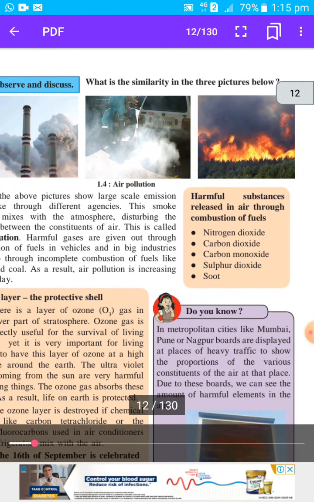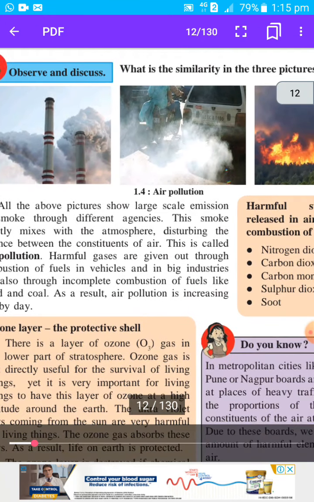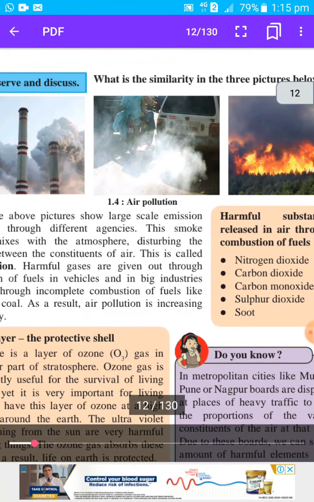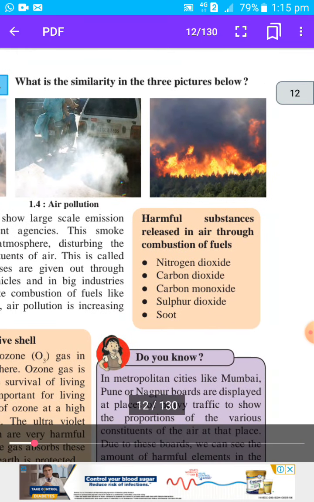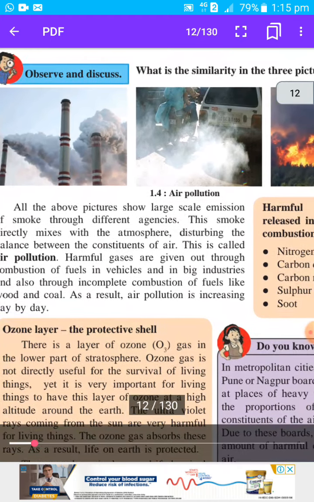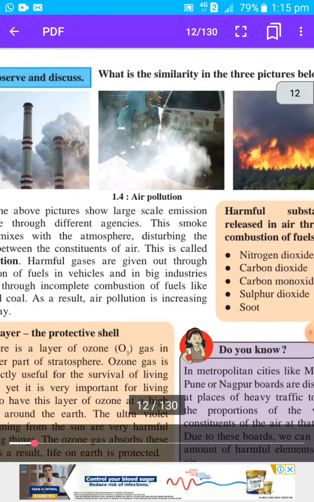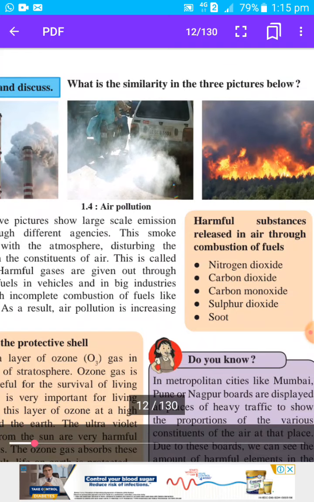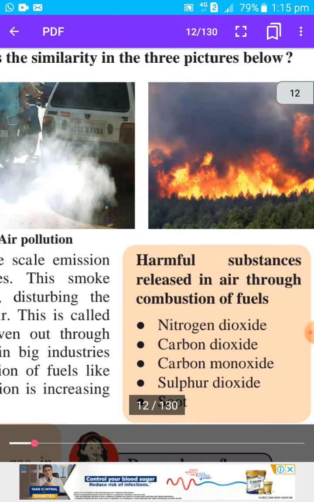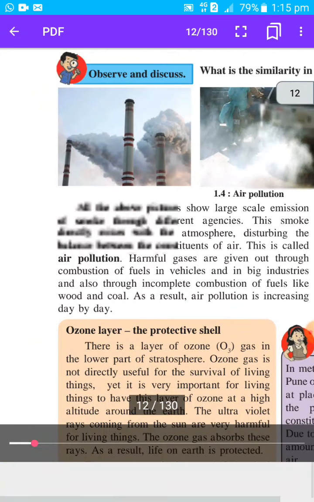You can see there are three pictures. There is a question: observe and discuss. What is the similarity in the three pictures below? The first picture is about the smoke coming out of the industry, the second picture is of a vehicle, a four-wheeler, giving out smoke, and the third one is a forest fire.